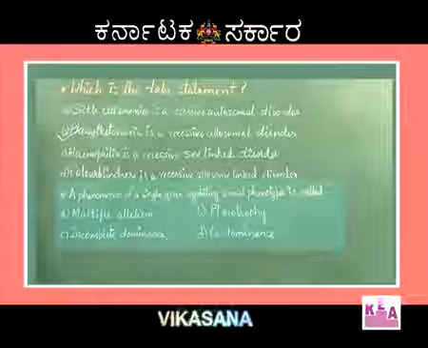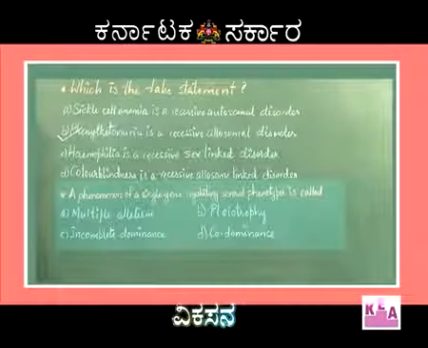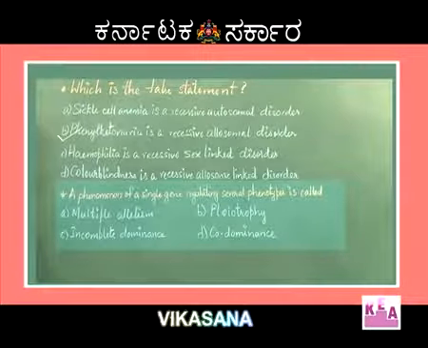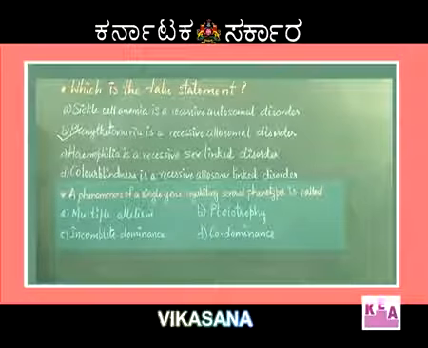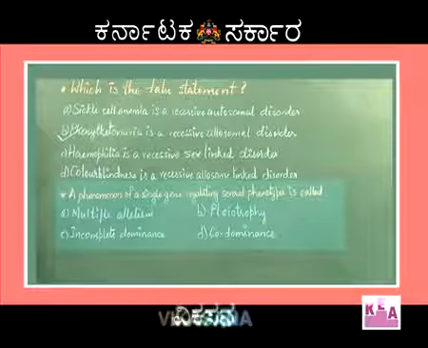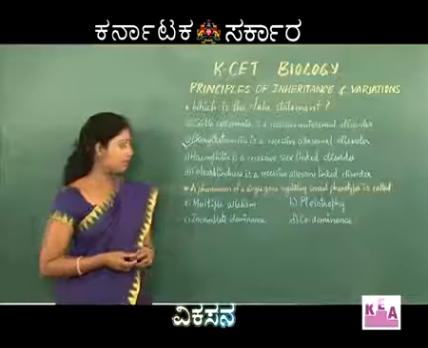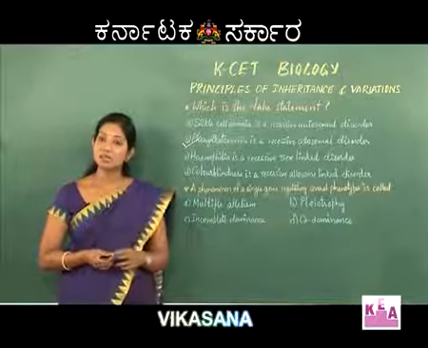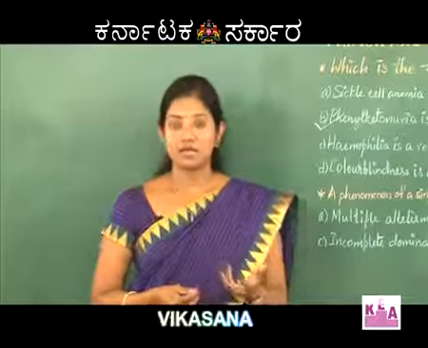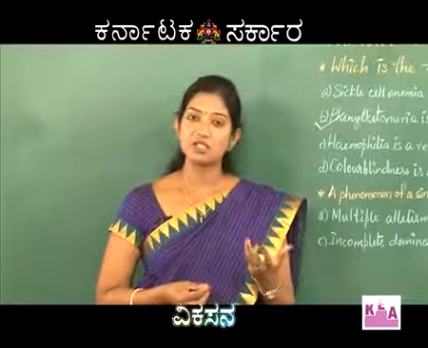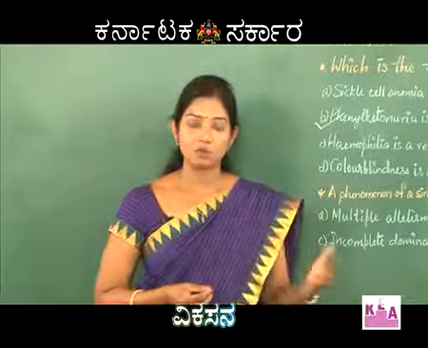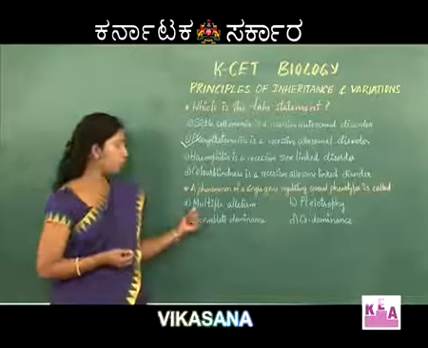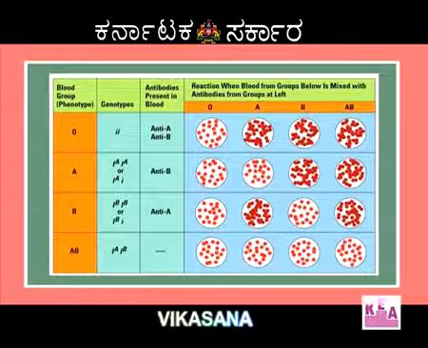Next, a phenomenon of a single gene regulating several phenotypes is called: options are multiple allelism, pleiotropy, incomplete dominance and codominance. Let me first define all these things. Multiple allelism is nothing but the existence or expression of a single gene in more than 2 alternative forms. We know blood group is the best example for multiple alleles.